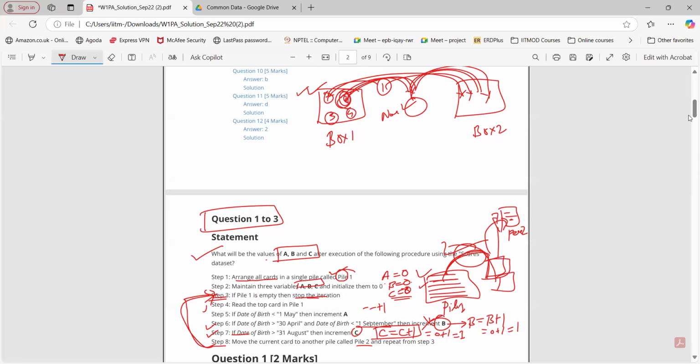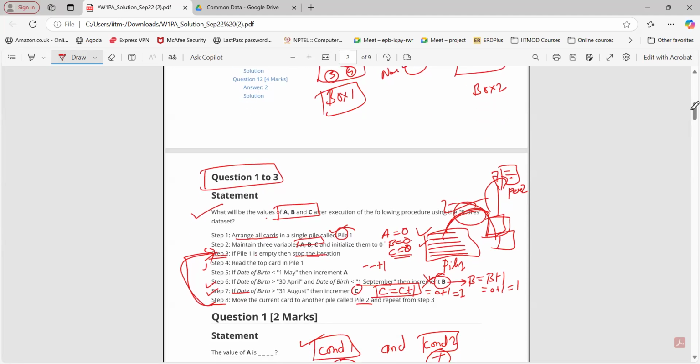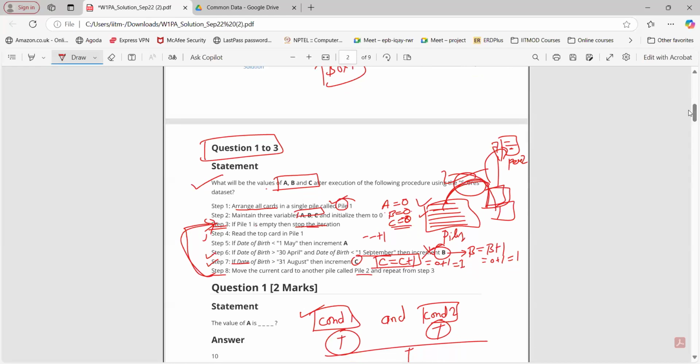But this thing is clear to everyone, right? How we are moving a card to another pile, so that the cards in pile one are getting decreased. Simply we are moving to another pile. Now your question is, what if the date of birth is first September, right? For the C variable, if the date of birth is greater than 31st August and an individual has 1st September as the date of birth, then which one should we increment? First September is greater than 31st August, right? So this is true. So we need to increment C.